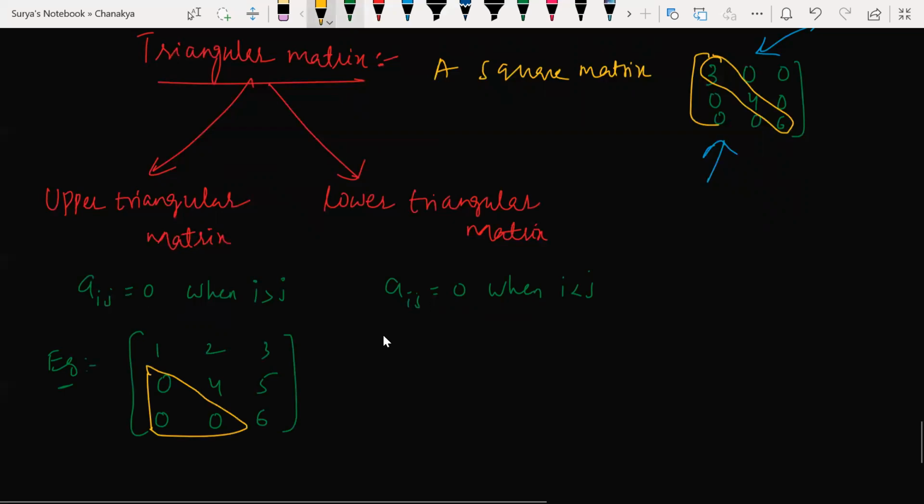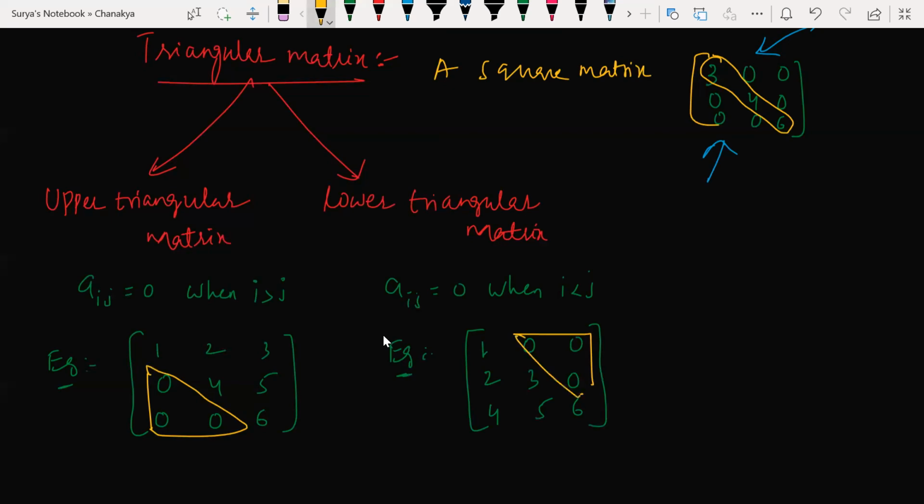And now lower triangular matrix is nothing but the upper elements will be 0. 1, 0, 0, 2, 3, 0, 4, 5, 6. Now look at this here. These guys are 0 here. But in triangle shape, this element must be 0. Clear? All right, clear? Understood?